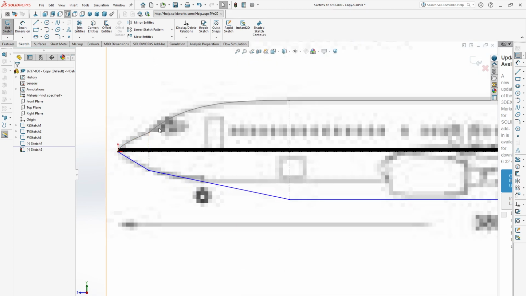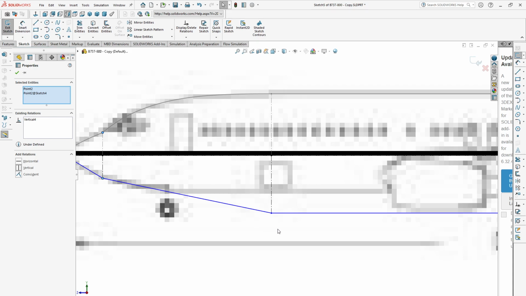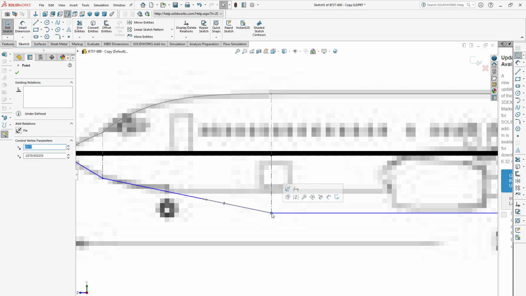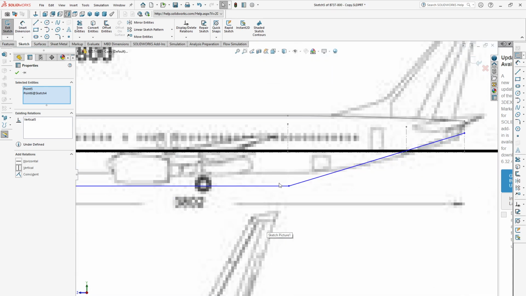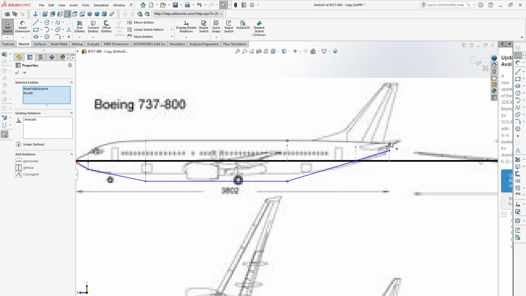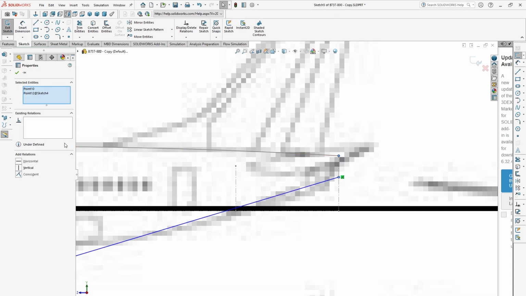Okay, now we need to do one thing. Select this point, press the Ctrl key and press this point, and make this vertical. Again press this point, Ctrl key, and the upper point, make these 2 points vertical, and this point and this point should be vertical.